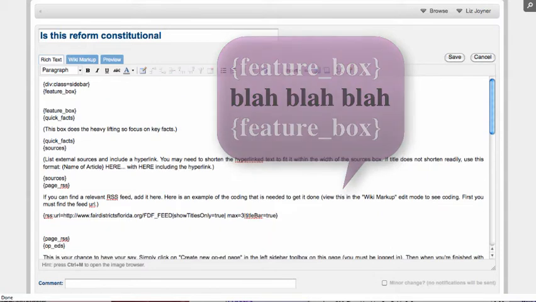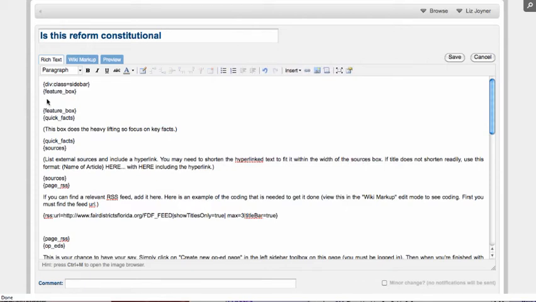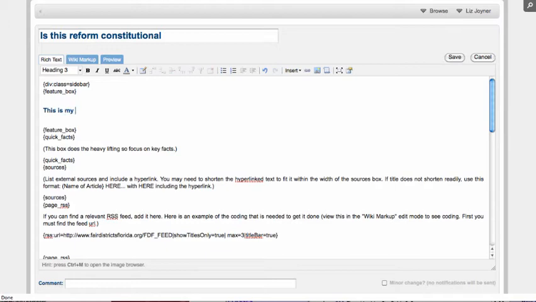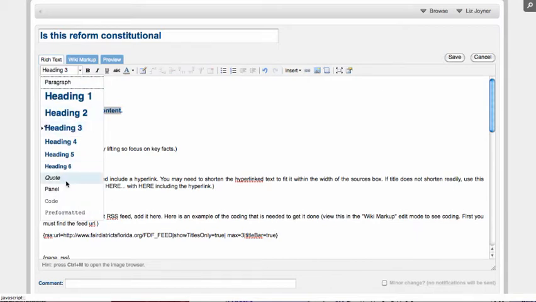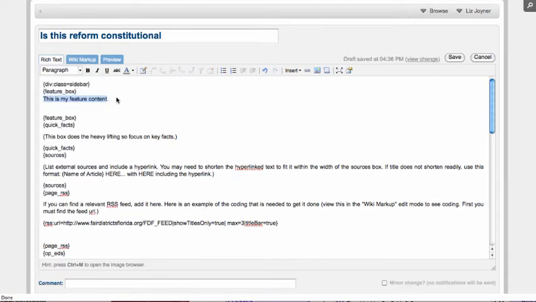So I'm going to go ahead, what was there to begin with was instructions for you, but I'm going to go ahead and write, this is my feature content, and it's actually in a heading font, and so that will make it bigger font, but I can actually change it to just the paragraph font if I don't want it to be any different. I can also add pictures and all sorts of formatting. I just need to make them small and fit inside of the box, and adding and resizing images is quite easy.